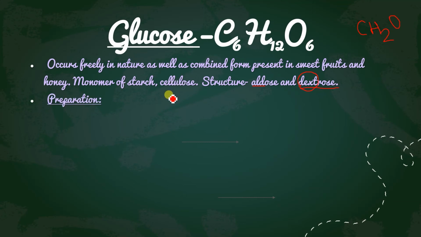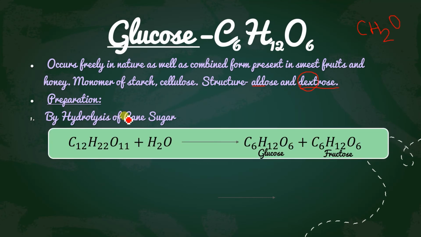Now if we talk about the preparation, how it will be prepared, it can be prepared by hydrolysis of cane sugar. Cane sugar has the formula C12H22O11. When it undergoes hydrolysis, this will form 2 moles of C6H12O6. So you will ask why I am not writing 2 C6H12O6, isn't it?